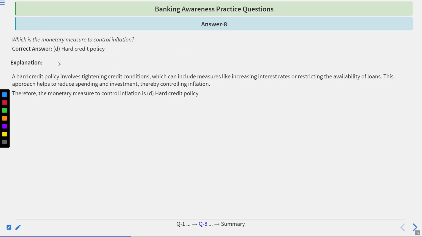Time's up. Correct answer is D, hard credit policy. Go by explanation. A hard credit policy involves tightening credit conditions, including measures like increasing interest rates or restricting the availability of loans. This approach helps to reduce spending and investment, thereby controlling inflation. Therefore, the monetary measure to control inflation is the hard credit policy.